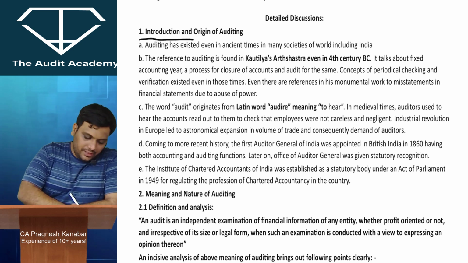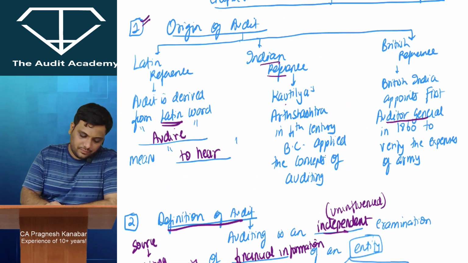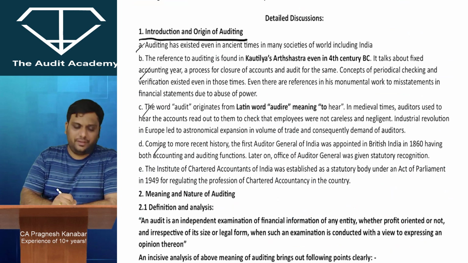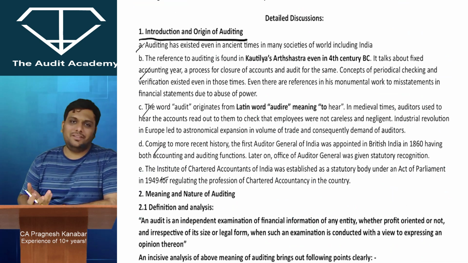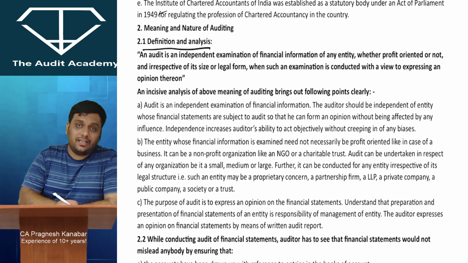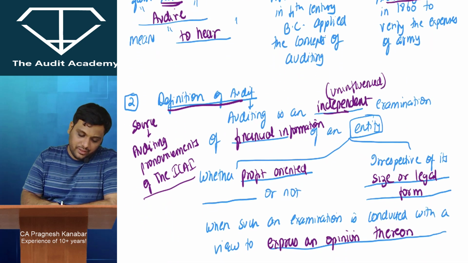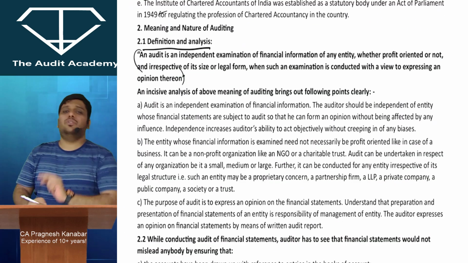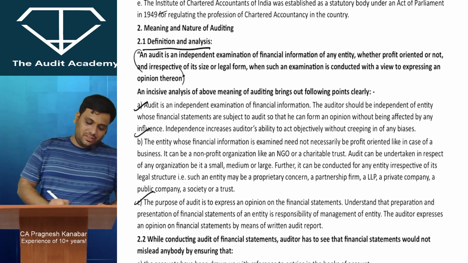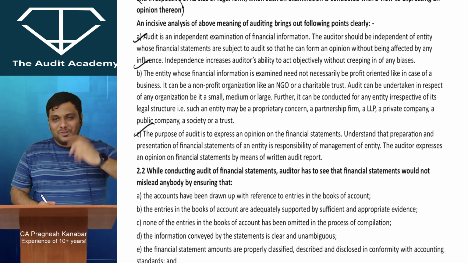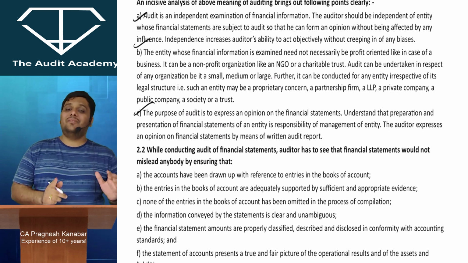Now this introduction and origin of auditing. 3 references. Our main references are over here. And then they've just talked about ICA. ICA everyone knows, right? So that I have not given in the notes. Meaning and nature of auditing. Definition and analysis. So you can see the definition. Now you cannot cut even a single word. So full definition is over here, and analysis also I have properly given you. They would have written 1 or 2 lines more in the analysis, but the main thing is to cover these 3 points in analysis, which I have covered. I have broken down the definition. I have covered those points. That is how smartly we ensure that in a smaller number of hours we are able to achieve our objective.